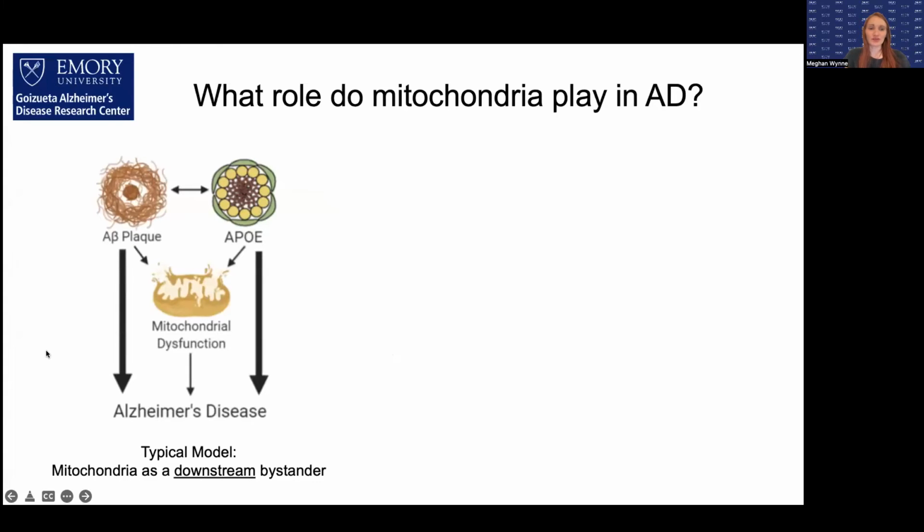So to start out, I want to talk about a couple of models for how mitochondria are able to influence Alzheimer's processes. In a more typical model, mitochondria are downstream from A beta plaques and the APOE4 allele, APOE4, of course, being the strongest genetic risk factor for late onset Alzheimer's disease. It's been shown that both plaques and the APOE4 allele lessen respiratory gene activity. And so in this way, mitochondria are just acting in response to plaques and APOE4, and they're downstream.